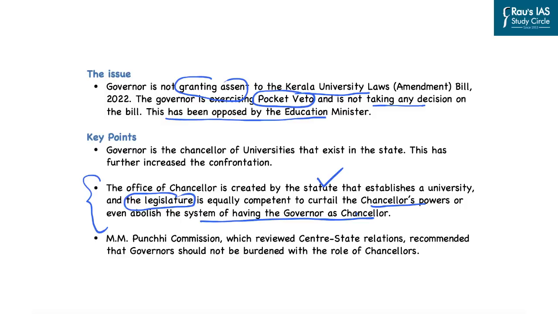In this backdrop, the Punchhi Commission, which was created to review the working of the center-state relations, had recommended that the governor should not be burdened with the role of chancellor of the universities. So this is the issue that is presently going on in the state of Kerala.